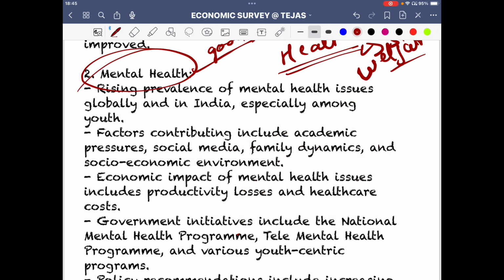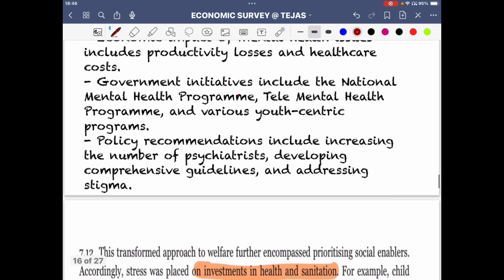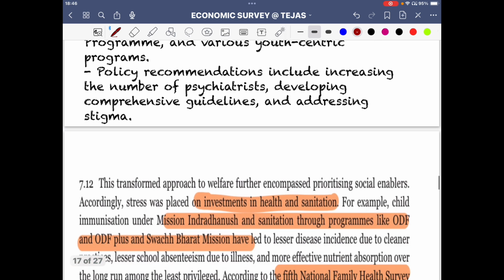So, the rising prevalence of mental health issues globally and in India, especially among youth. Pressure, social media, family dynamics, family pressures, the socio-economic environment, all these things create various mental issues. Government initiatives like the National Mental Health Program, Tele-Mental Health Program, and various youth-centric programs have been launched, and there is an aim to increase the number of psychiatrists.